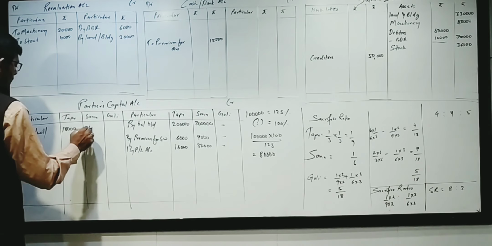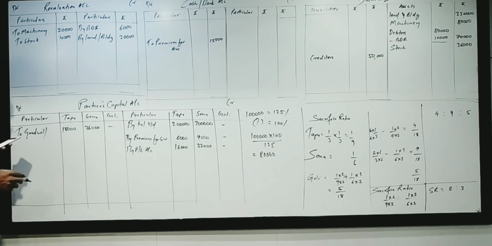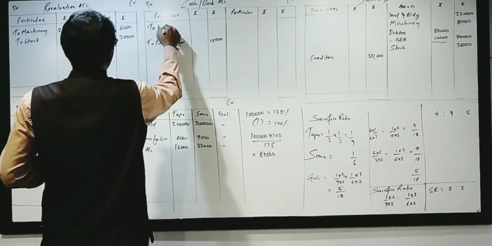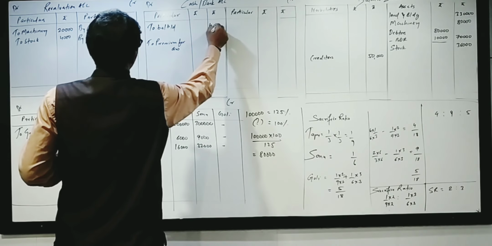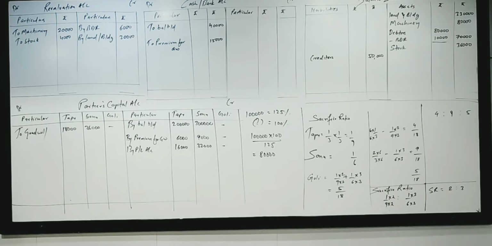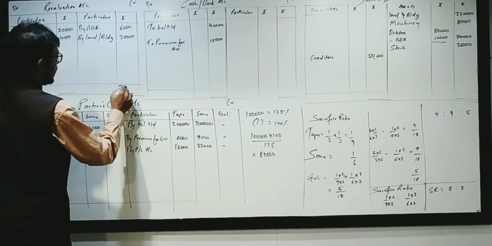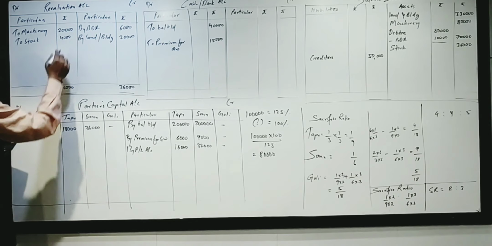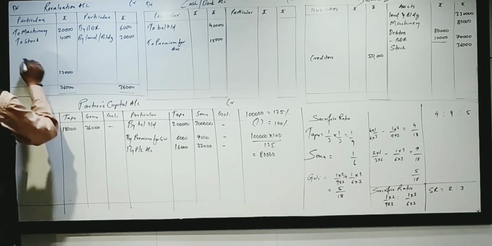We are distributing this in the old ratio. Old ratio is 1:2. Land and building done, machine done. Stock is already done. Cash balance is given 40,000, to balance brought down 40,000. Let's close the account. I think this side is more, credit side 36,000. 36,000 minus 24,000, remaining is 12,000.